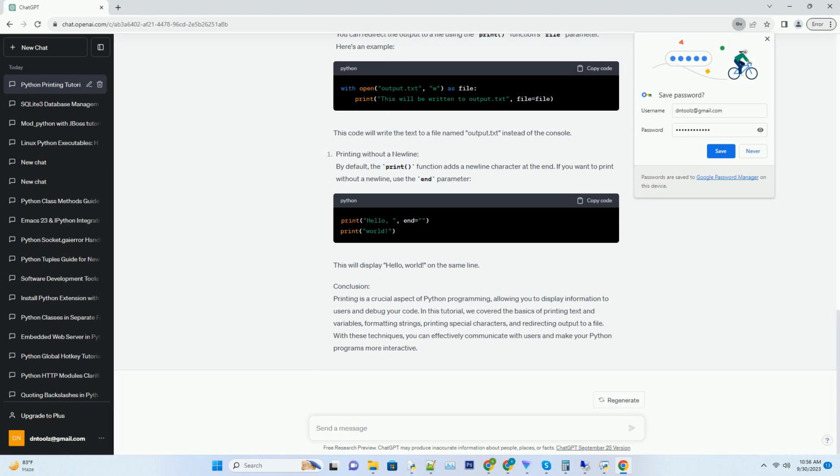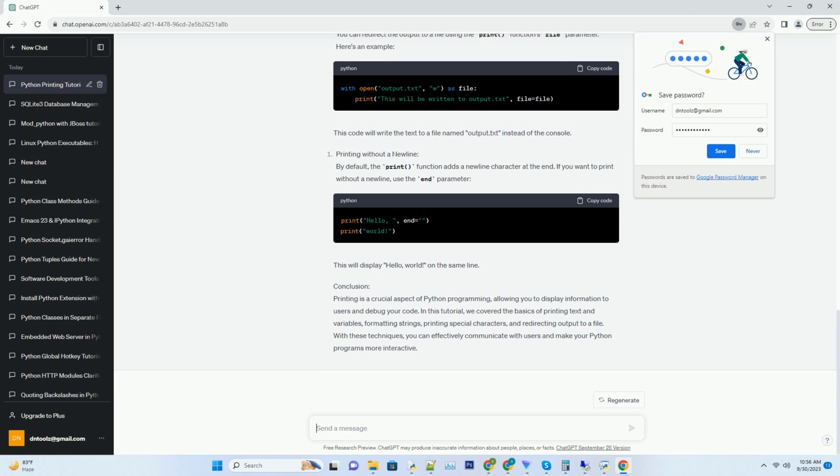The \n represents a new line, \t represents a tab, and \\ represents a single backslash. This code will write the text to a file named output.txt instead of the console. This will display "Hello, World" on the same line.